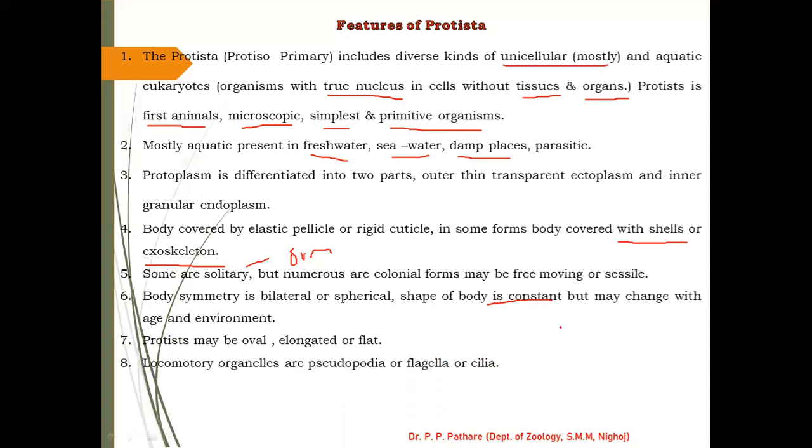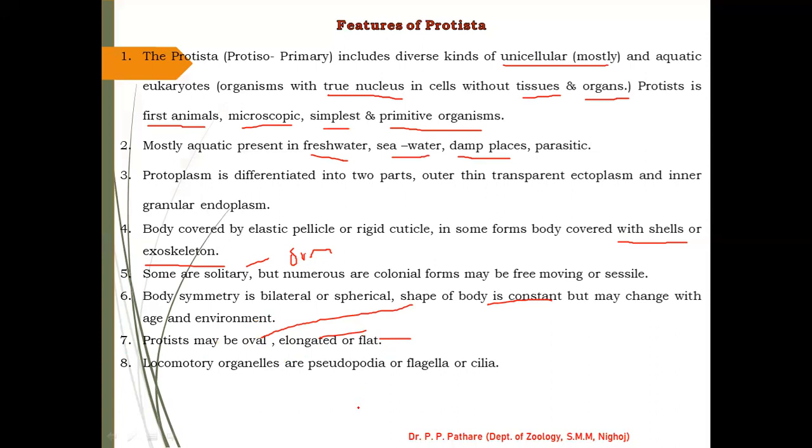Protists may be oval, elongated, or flat. This is the shape of the body. Generally they are oval, elongated, and flat. The maximum number of protists are generally found in these three shapes.